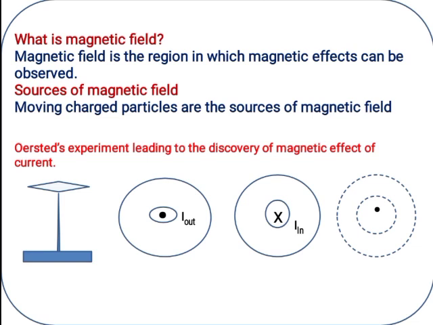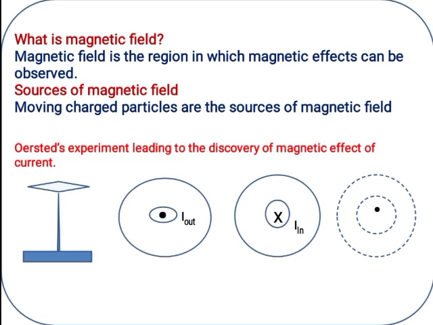Now, what is a magnetic field? How we studied the electric field in the previous chapter. So, what is a magnetic field? It is the region affected by the magnet, or a region in which magnetic effects can be observed. Where we observe the magnetic effect, that region or space is called a magnetic field.